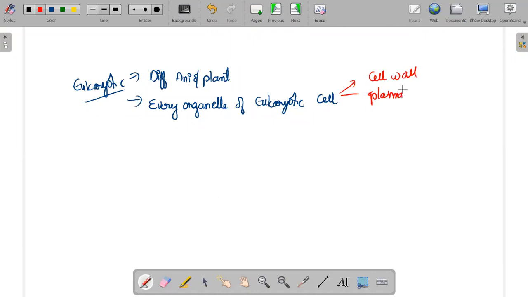Remember, on that day, for the prokaryotic cell, I mentioned that I will be discussing in a deeply manner. Here also, I have to say we have to discuss the cell wall and the plasma membrane. And after that, we have to discuss this your favorite one, that is the endoplasmic reticulum, and the Golgi complex.